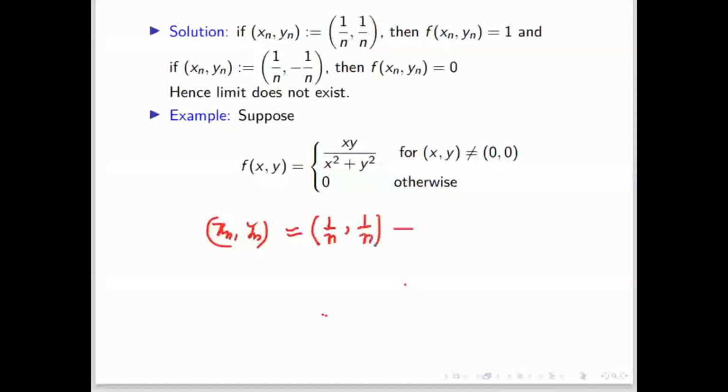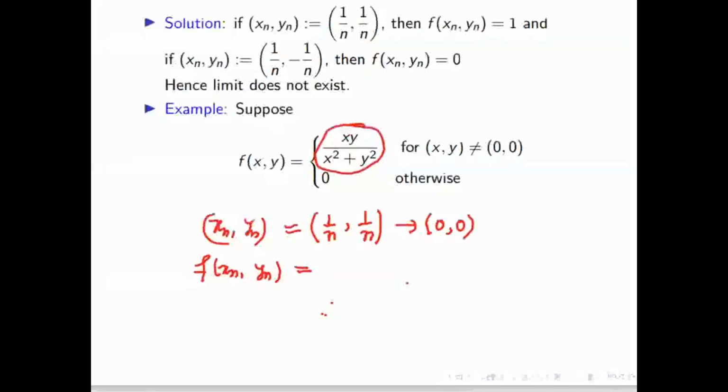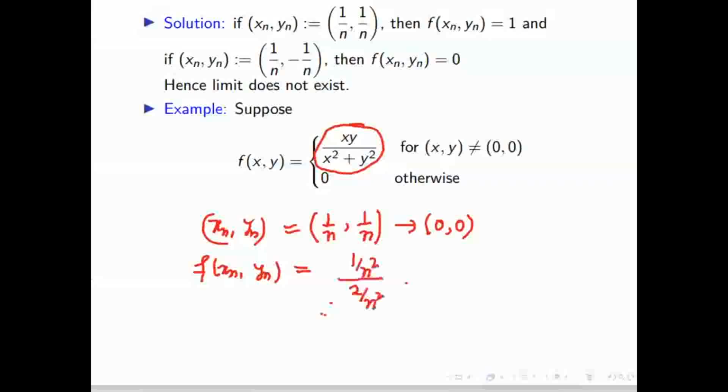So this is going to 0, 0. Now let us check where its functional value goes. Both are equal. 1 by n is non-zero, so we'll apply this definition to check the functional value. In the top it will give 1 upon n square, in the bottom it will give 2 upon n square. The answer will come 1 by 2. So 1 by 2 is a constant sequence, it is converging to half.